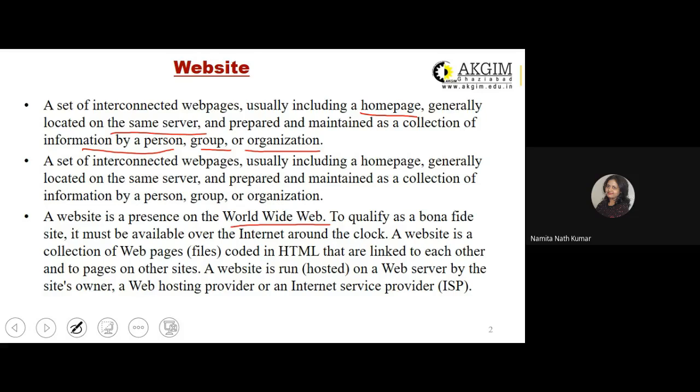A website is a collection of web pages coded in HTML that are linked to each other and to the pages of other websites as well. It is hosted on a web server by the site's owner, a web hosting provider, or an ISP, which is Internet Service Provider.